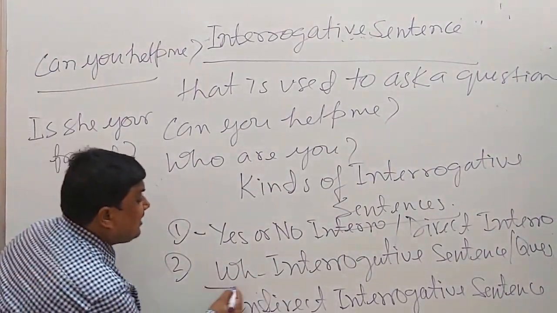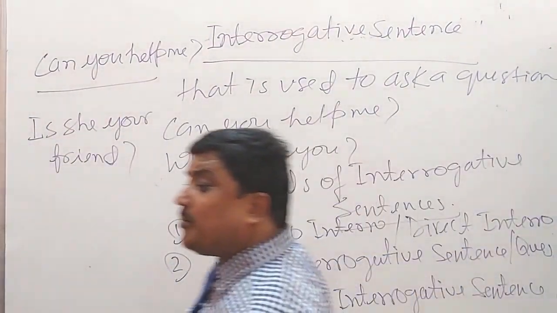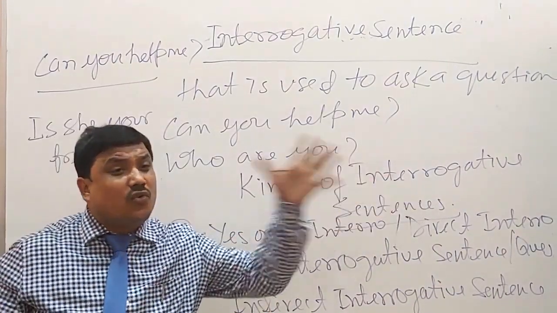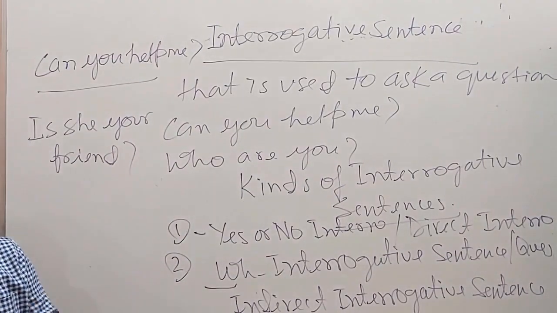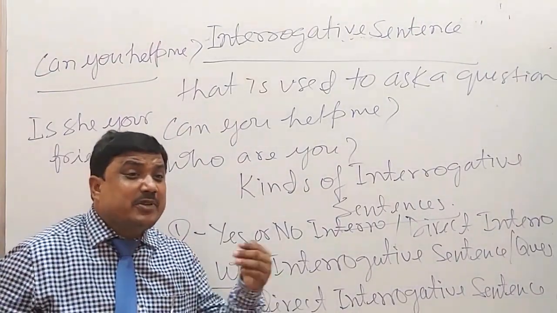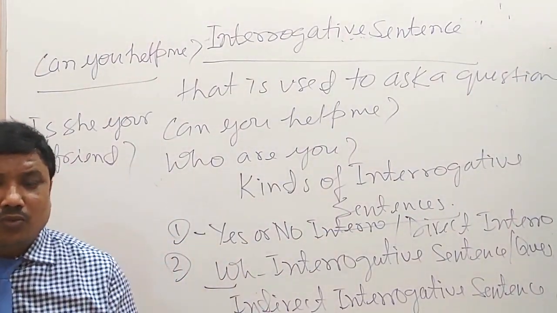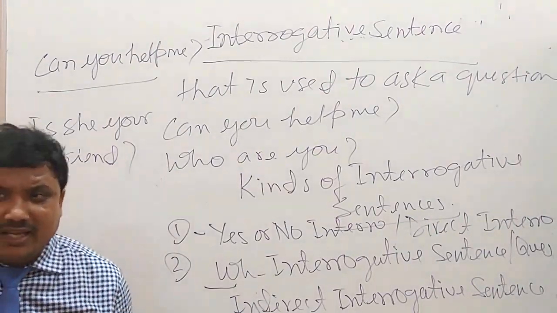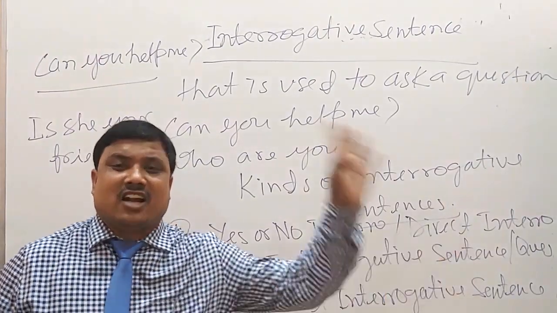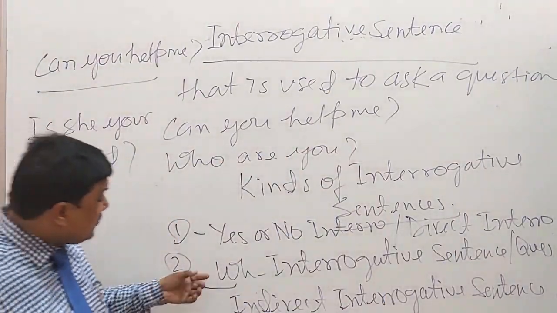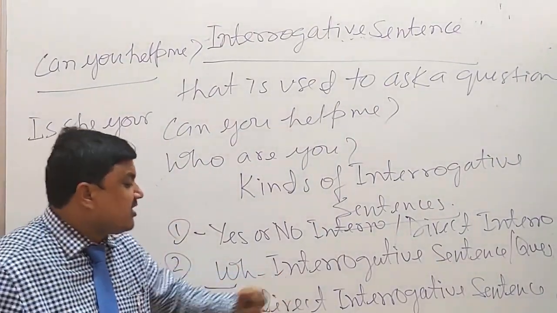Now the next point is the WH interrogative sentence. A WH interrogative sentence cannot be answered in yes or no form. And why is it called a WH interrogative sentence? Because it always begins with a question word: whom, what, where, when, why, which, whose, how, etc. So because of its starting point, it is called a WH interrogative sentence.